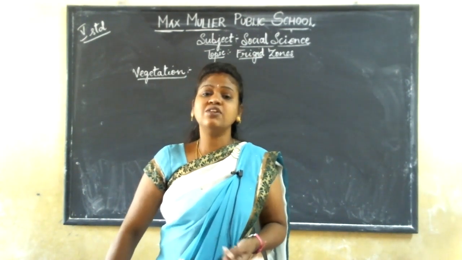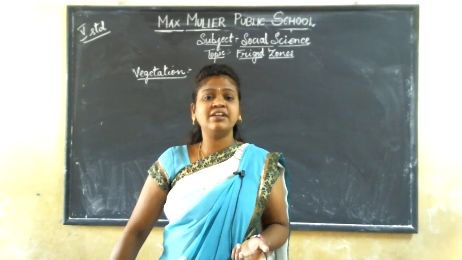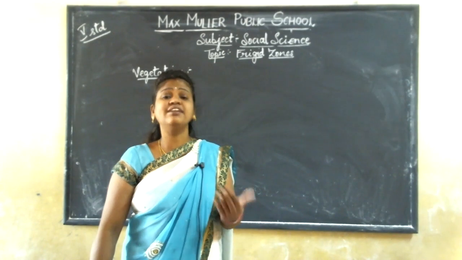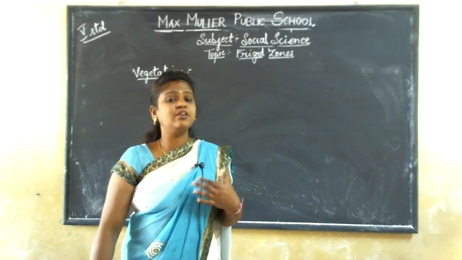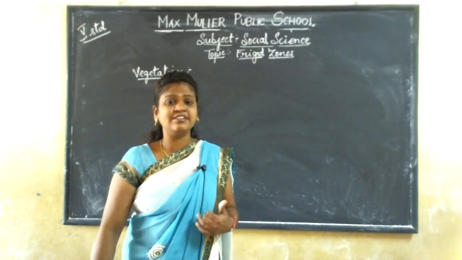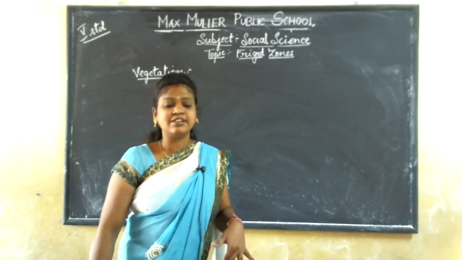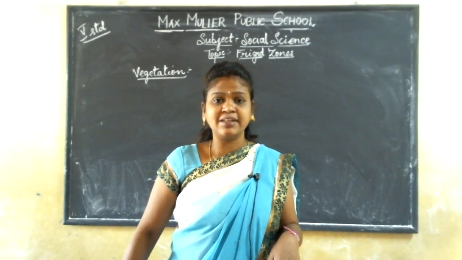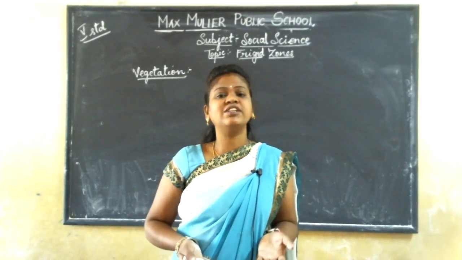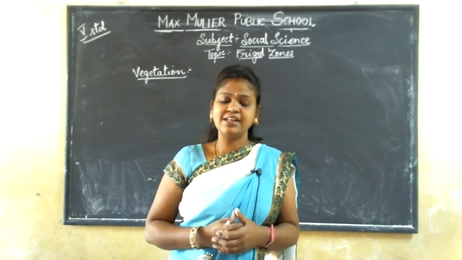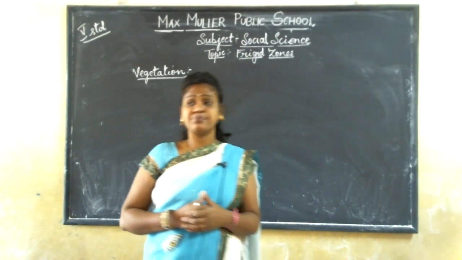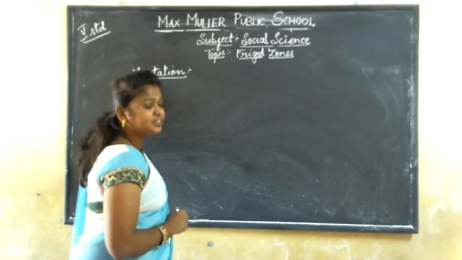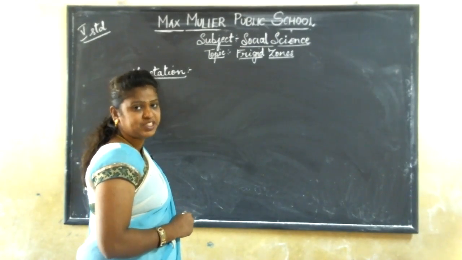Why is Antarctica called the frozen continent or white continent? Because here the sunlight, the sun rays, won't fall directly. Due to the slanting rays of the sun, it is fully frozen. What is the meaning of frozen, children? The meaning of frozen is the water which is converted into snow and ice. That is called the frozen state. So today in frigid zones, we are going to learn about the vegetation.